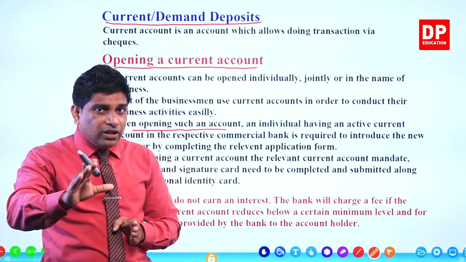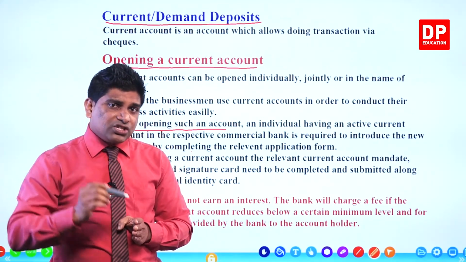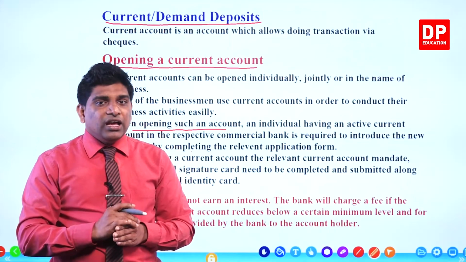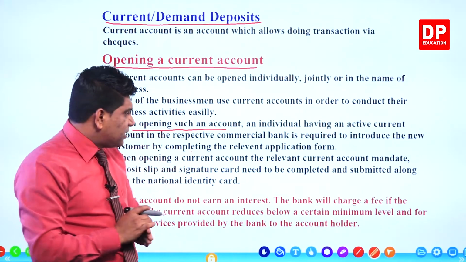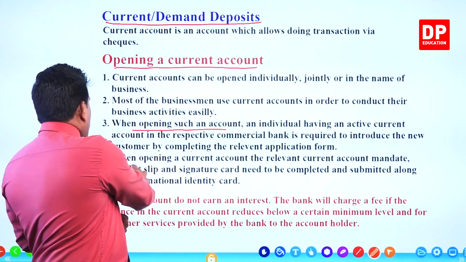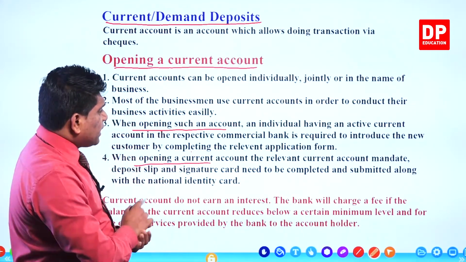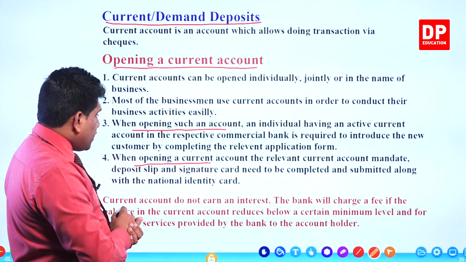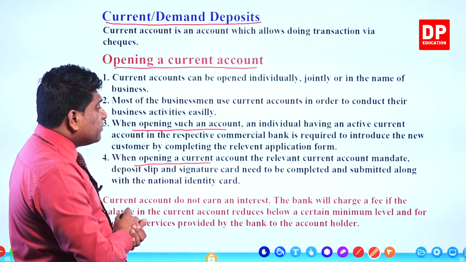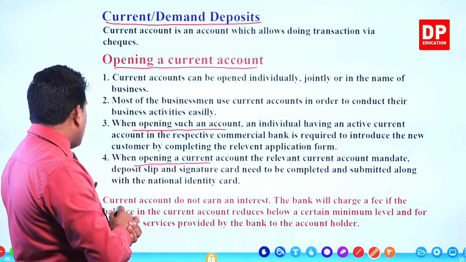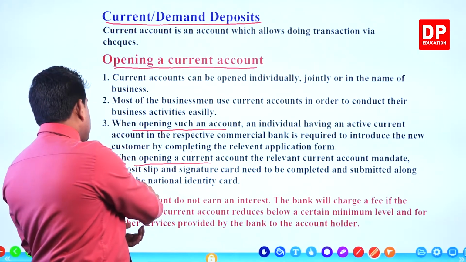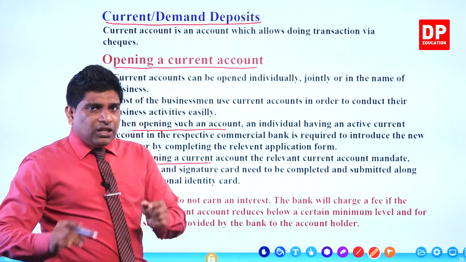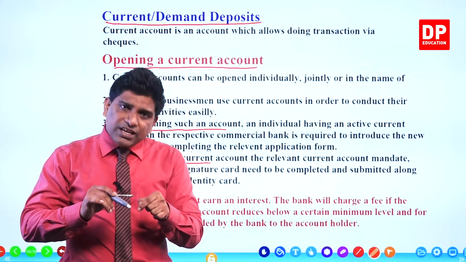So they have to put their signature on your application form, right? The other one, when opening a current account, the relevant current account mandate, deposit slip and signature card need to be completed and submitted along with the national identity card. Then they will issue a signature card.